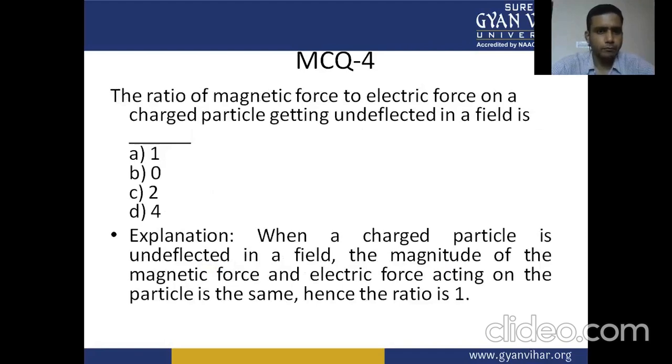The ratio of magnetic force to the electric force on a charged particle getting undeflected in a field is: A, 1; B, 0; C, 2; D, 4. When a charged particle is undeflected in a field, the magnitude of the magnetic force and electric force acting on the particle is the same, hence the ratio is 1.